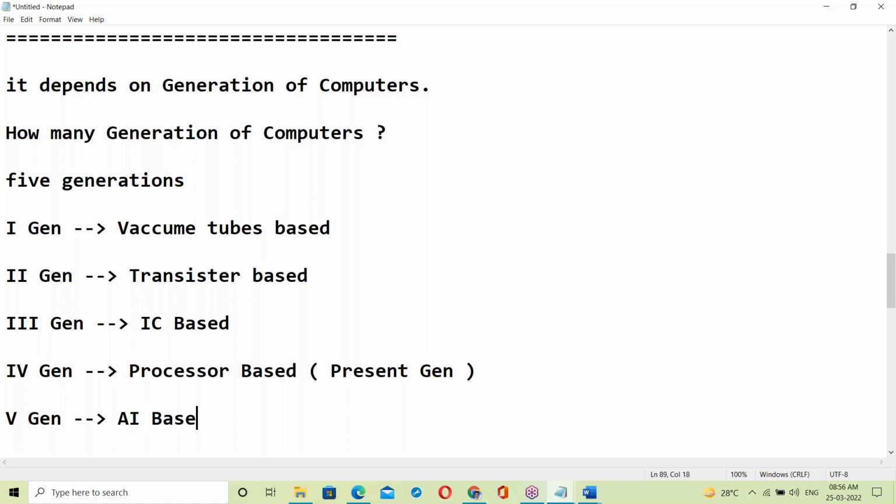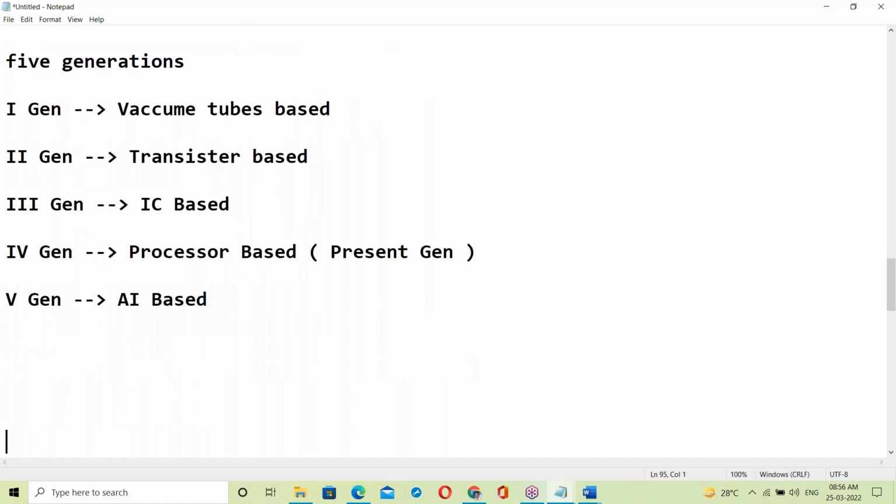AI means artificial intelligence. Now the present generation is a processor based computer.